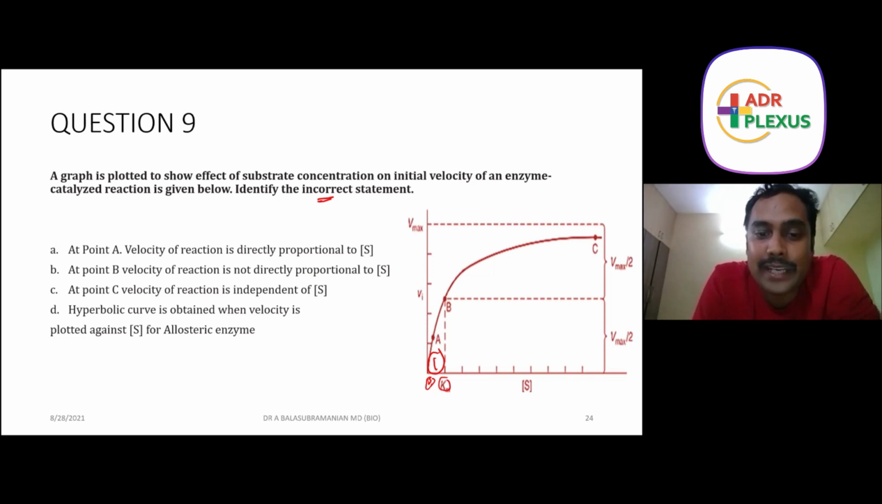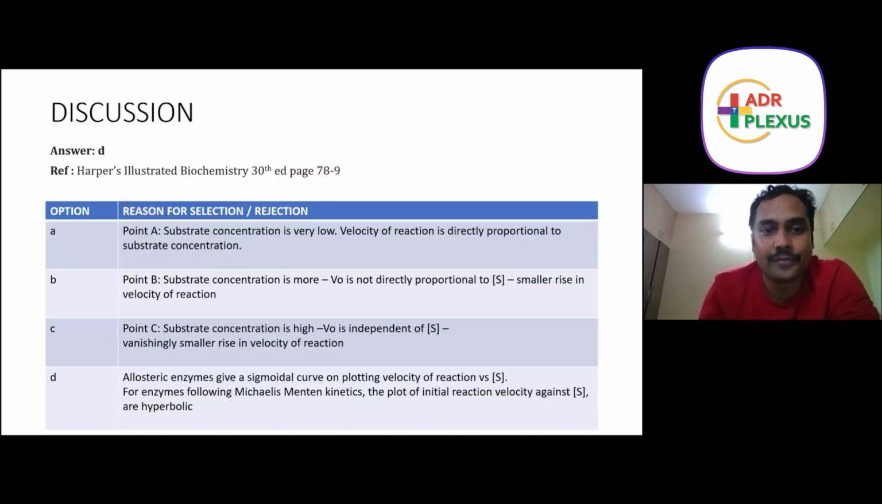A hyperbolic curve is obtained when velocity is plotted against S for an enzyme, but for an allosteric enzyme we will not get a hyperbolic curve, we will get a sigmoidal curve. I've told you that is because of the multiple binding sites. Only Michaelis-Menten obeying enzymes will get the hyperbolic curve. So question number 9 is sorted for you.